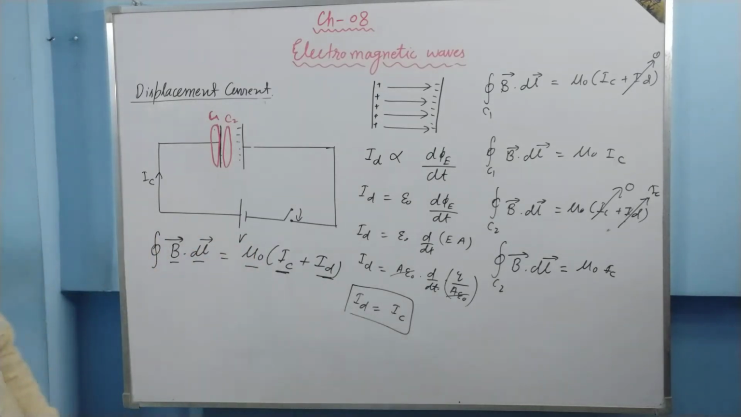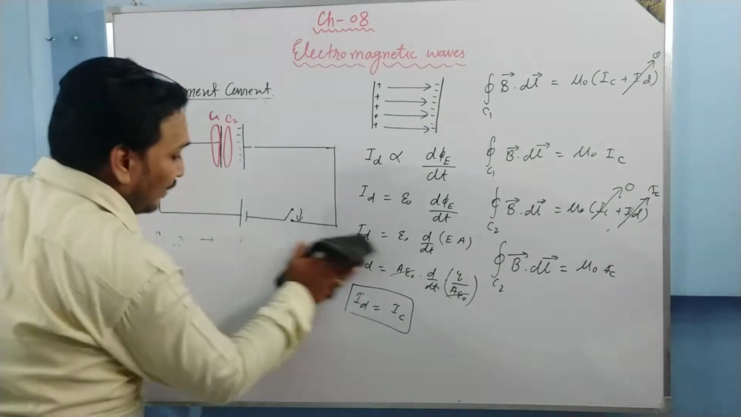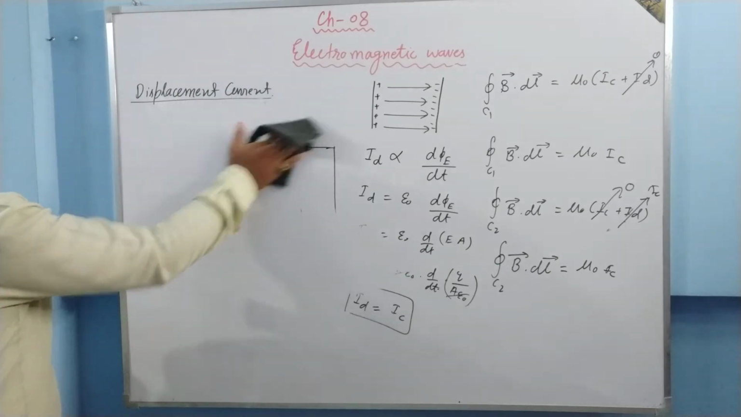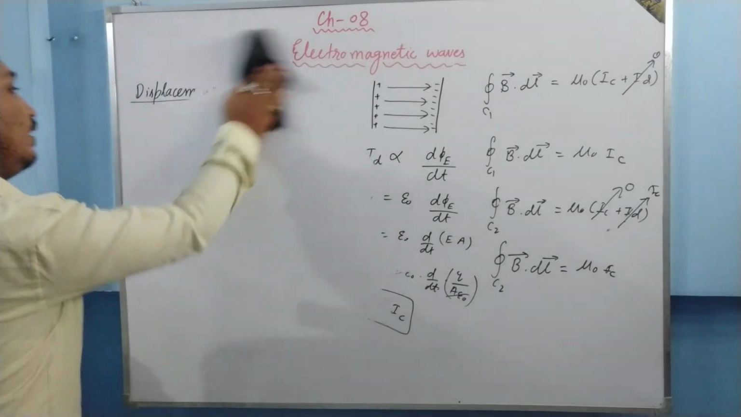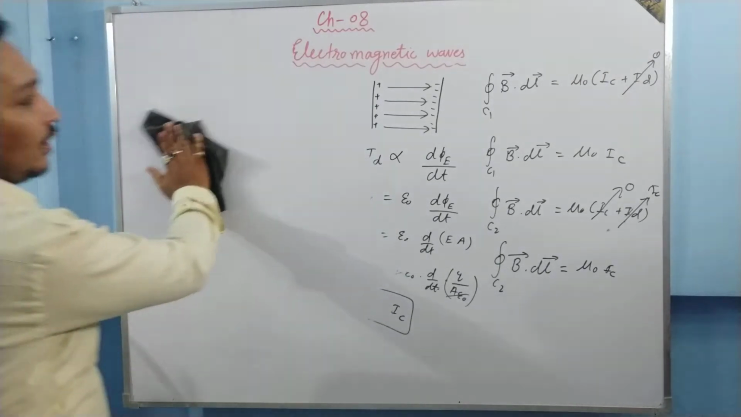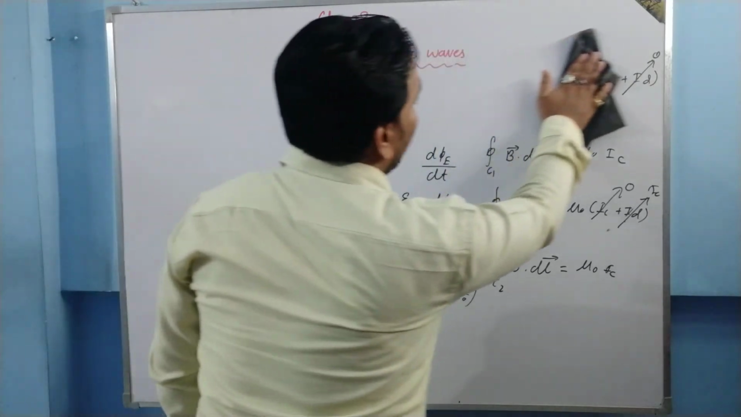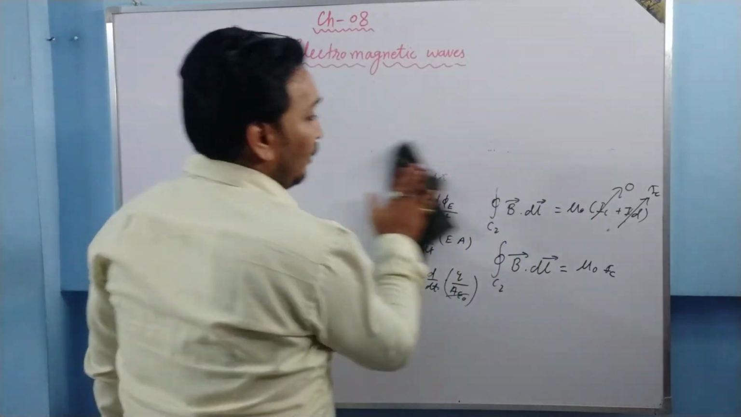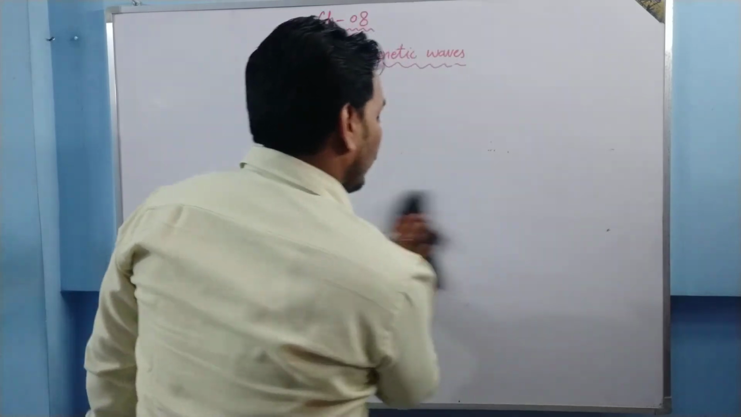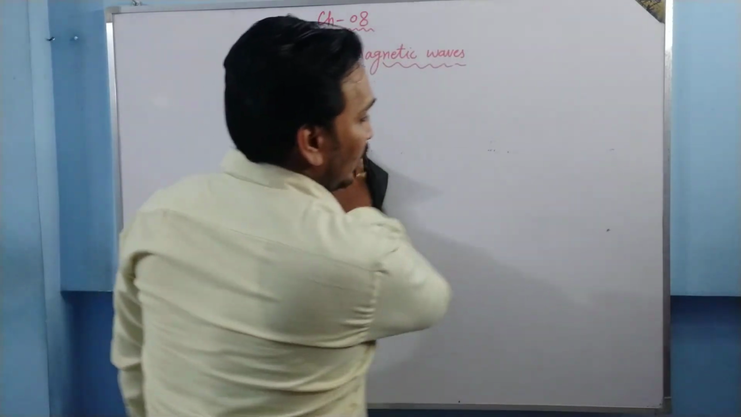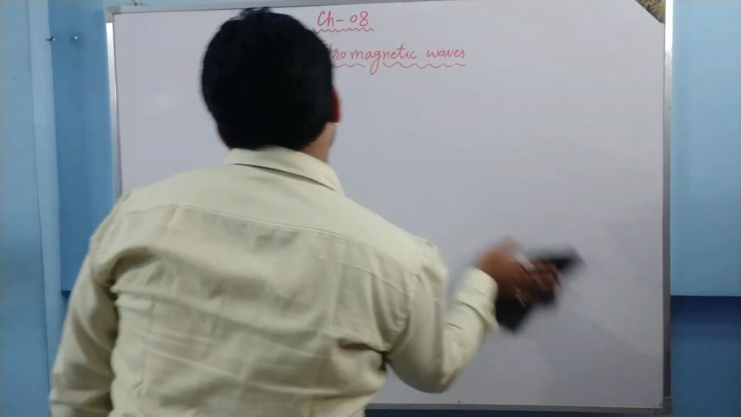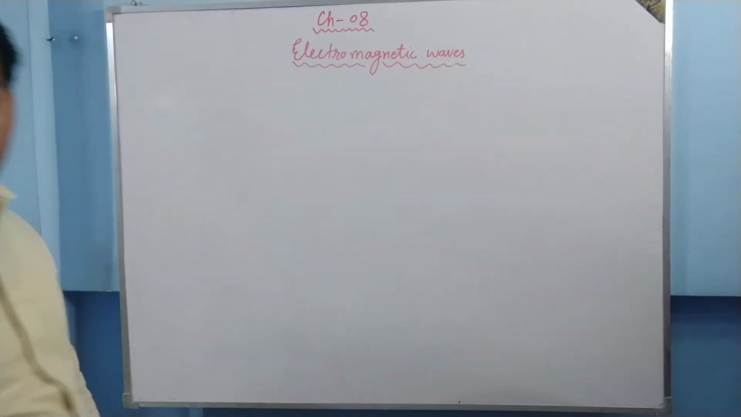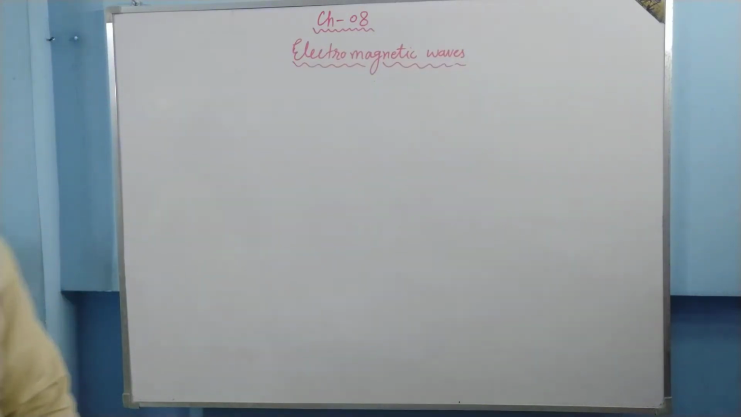Now what is the important conclusion from here? The important conclusion is the time changing electric field produces a magnetic field. A time changing electric field produces a magnetic field. This is the conclusion, right? Now, this conclusion is very important when we talk about electromagnetic waves.